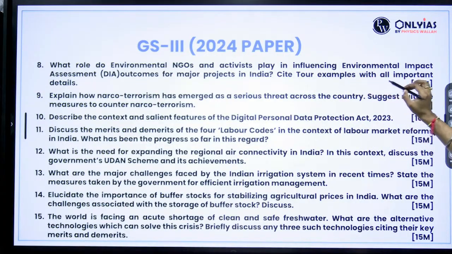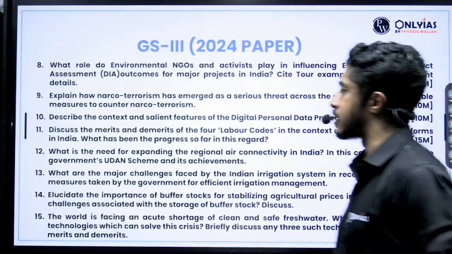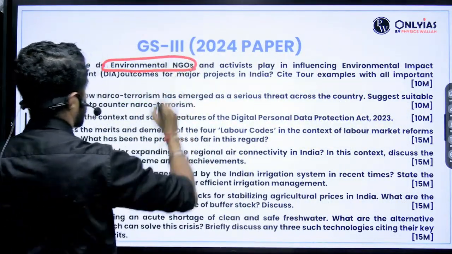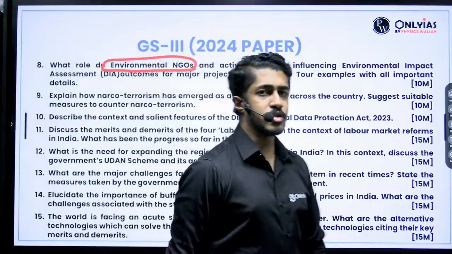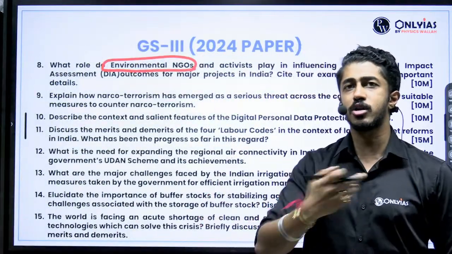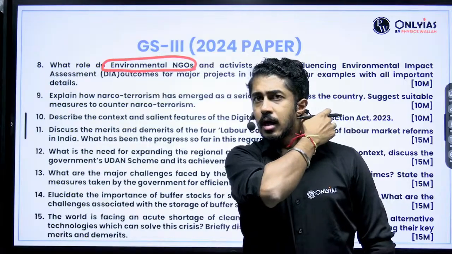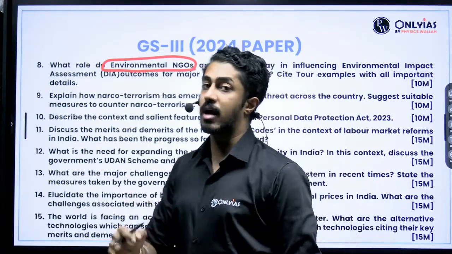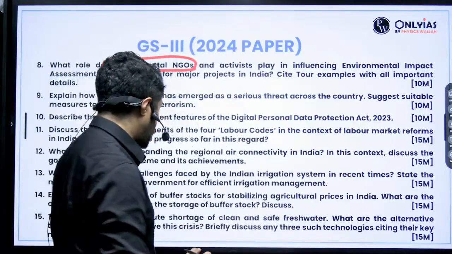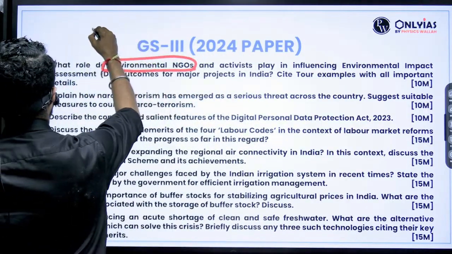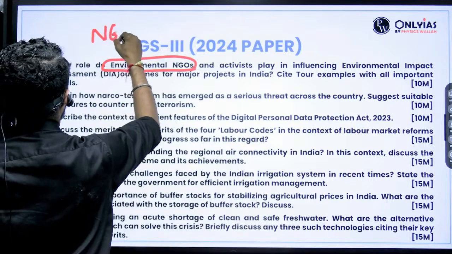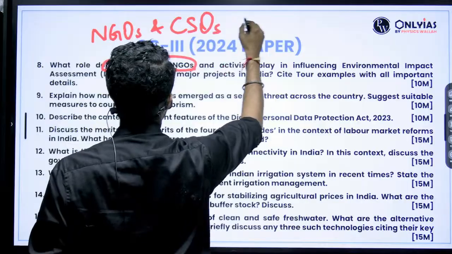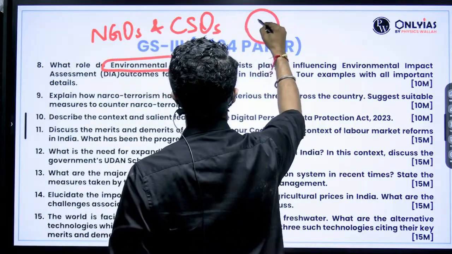The role environmental NGOs and activists play in influencing environmental impact assessment outcomes for major projects in India. Cite 2 examples with all important details. This is a pretty interesting question. How environmental NGOs actually impact the projects in the country. Getting the point here? So one may look at it as an environmental topic. But if you actually notice, the key is NGOs and civil society organizations. When it comes to them, can we trust them completely?